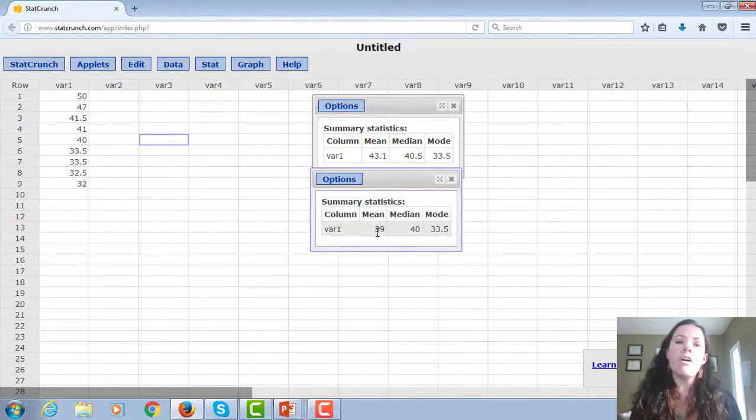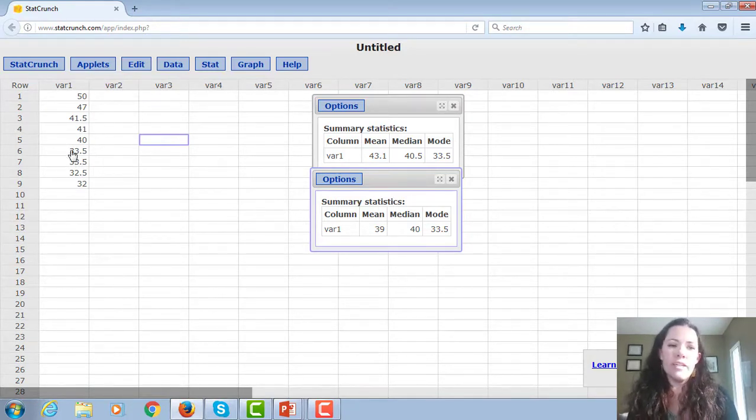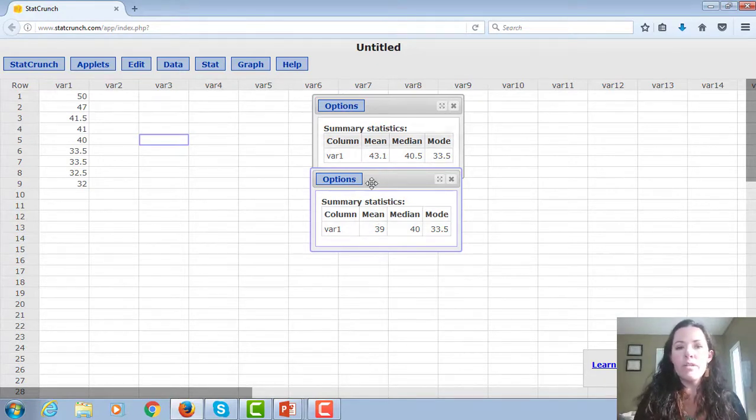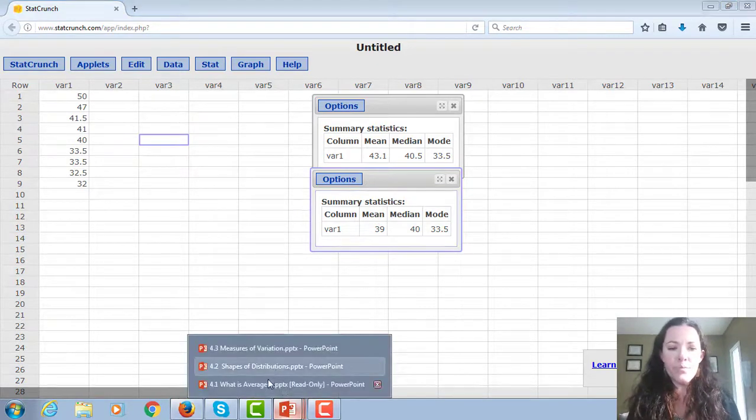So the mean actually falls closer to the median in this case, which is now a better descriptor of the entire average, because most of the data set now falls pretty close to 40, which is what our mean and median are. And the mode, 33.5, is not too close, but the mode doesn't really tell us much here. But you can see that that outlier really knocks the mean down. So it really does make a difference in this case.